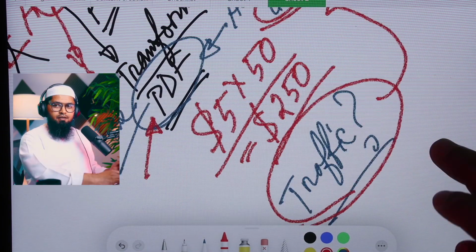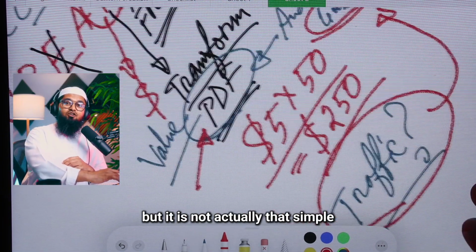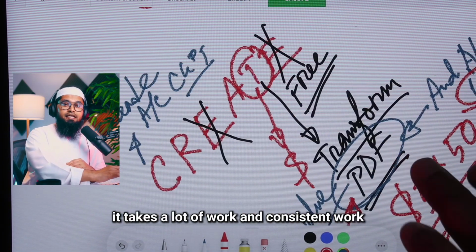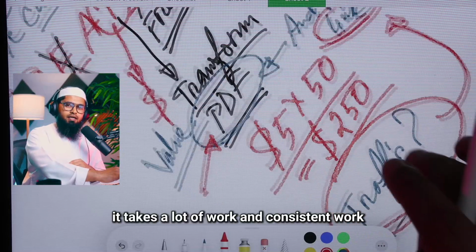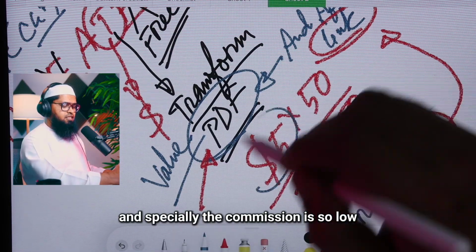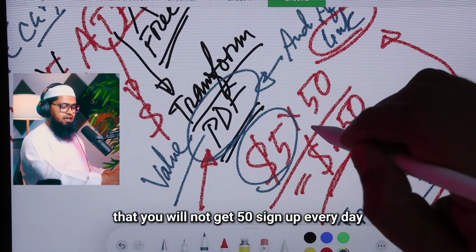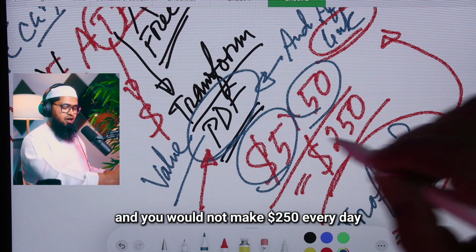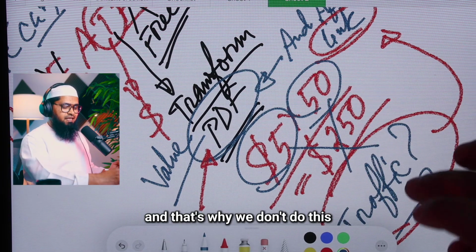Super simple. Now this looks simple, but it is not actually that simple. It takes a lot of consistent work, and especially the commission is so low that you will not get 50 signups every day and you will not make $250 every day. And that's why we don't do this.